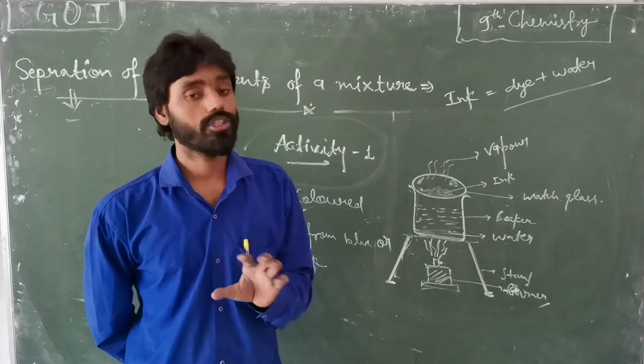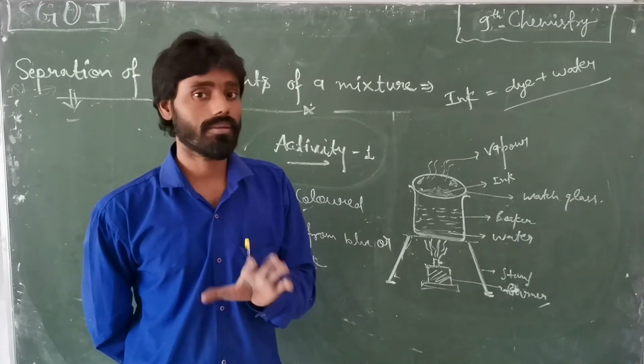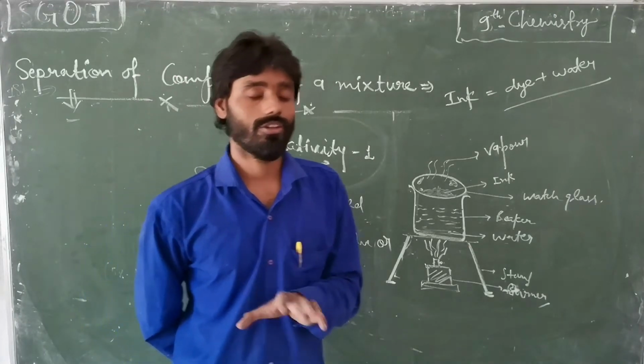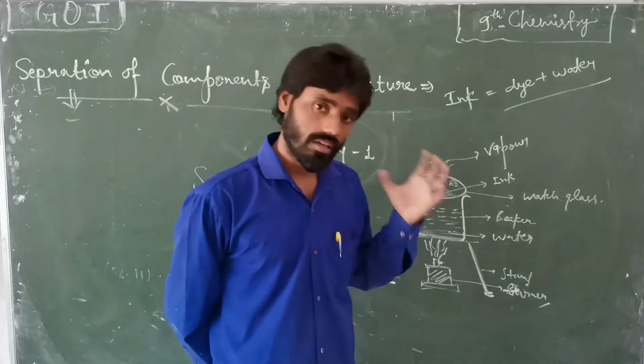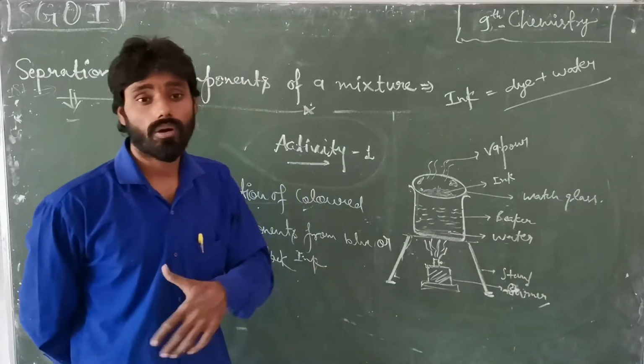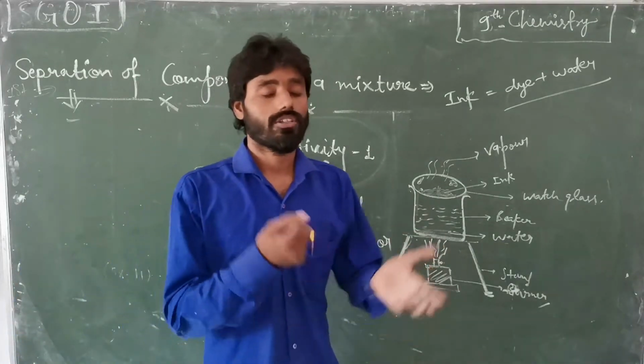Blackish or bluish part. Okay, that is the colored part of the ink. Got it? So this is the experiment. In the next video lecture we are discussing new and other activities. So thank you.